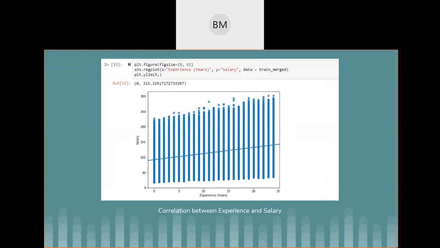Finally, we plotted the correlation between the experience and the salary. As the experience increases, the salary increases. So we can see a positive correlation between experience and salary, as the plot suggests. The analysis could further be aided by residual plot analysis of these variables.